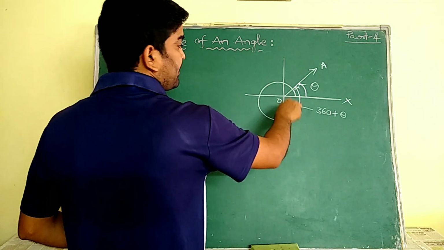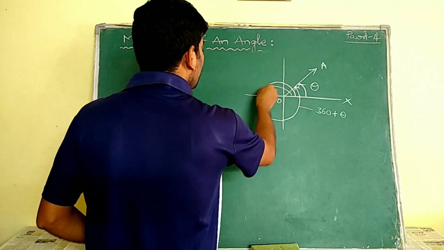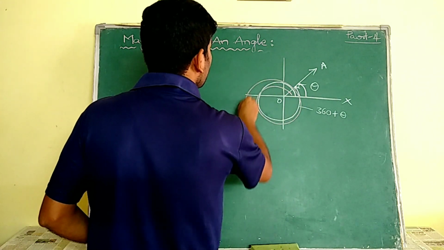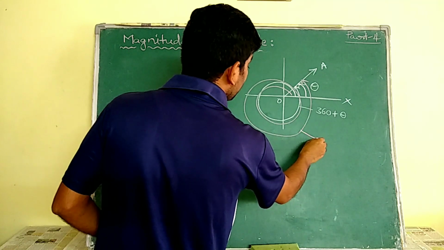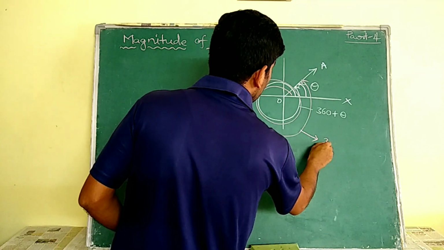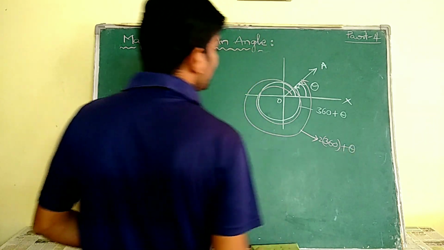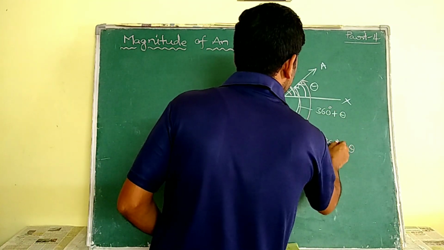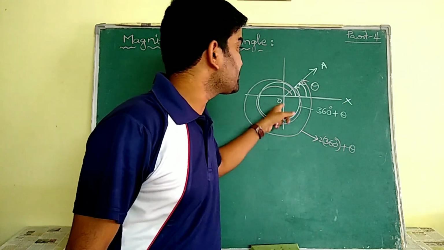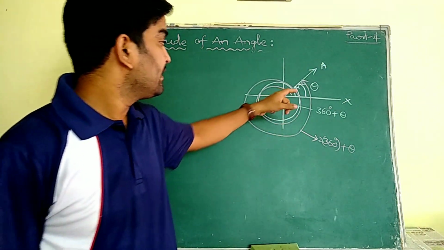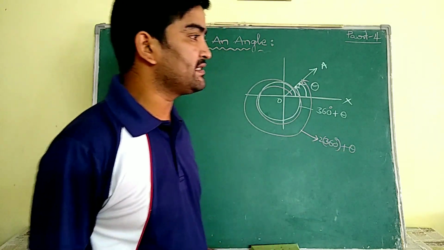One revolution is completed. Let us consider another angle it also represents. Two rotations are completed here. This pink line represents 2 into 360 plus theta. So the same XOA represents 360 plus theta, and also 2 into 360 plus theta.